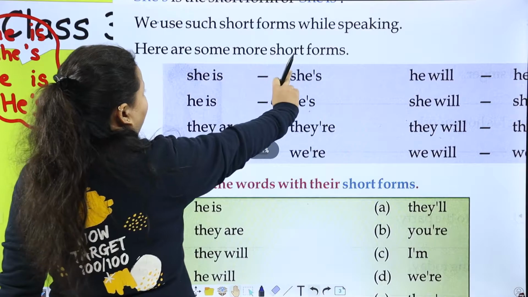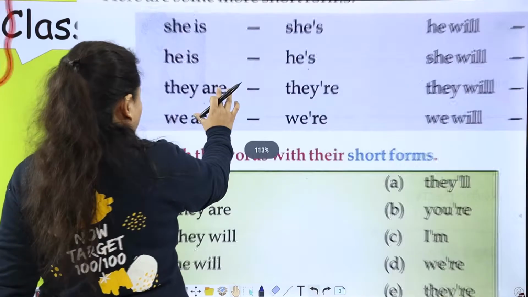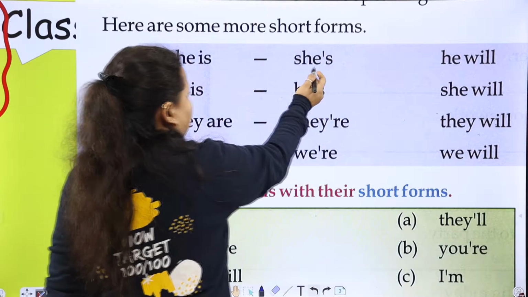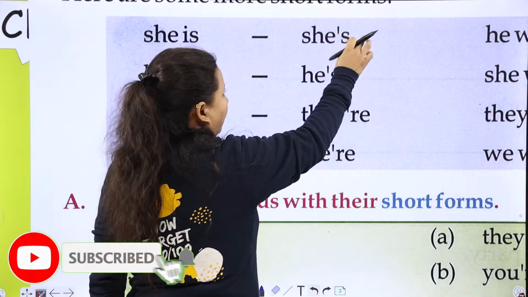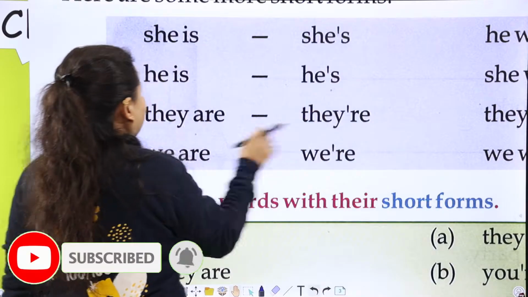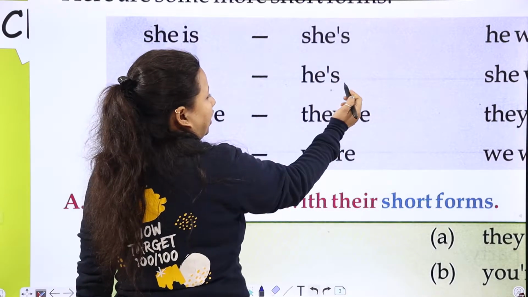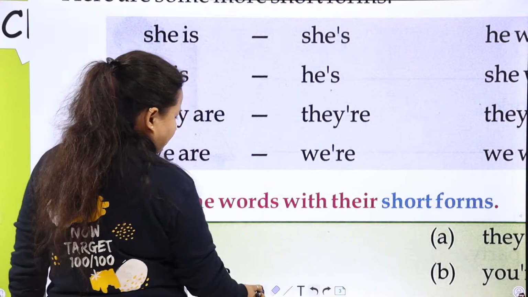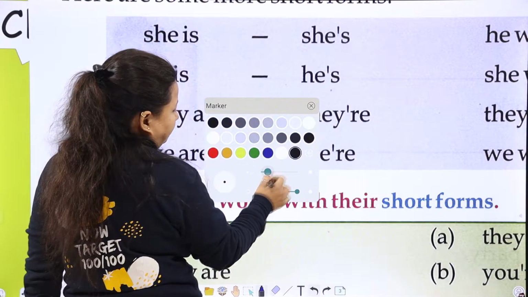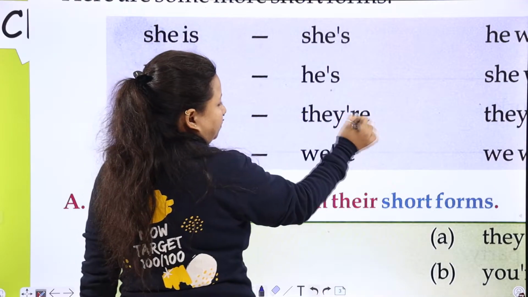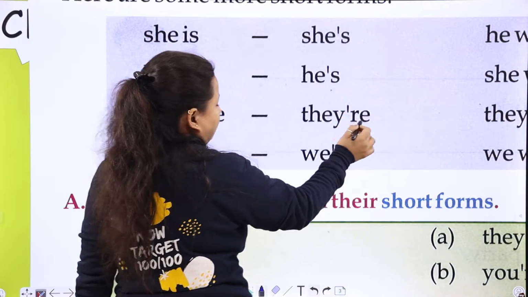Here are some more short forms like she is. She, apostrophe sign and S, she is. He is, he, apostrophe sign and S. They are, they, apostrophe sign and RE.